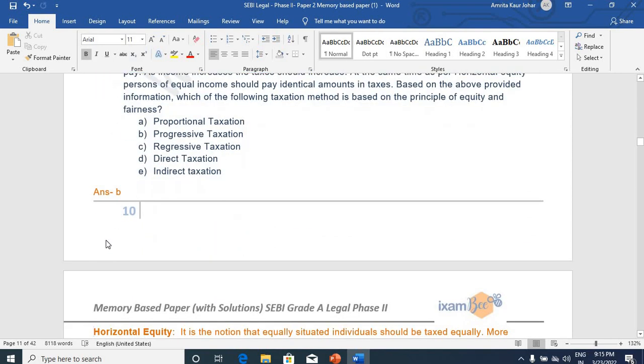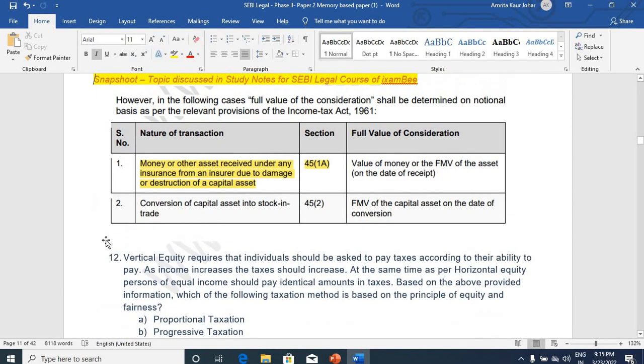Vertical equity requires that individuals should be asked to pay taxes according to their ability to pay. As income increases, the taxes should increase. At the same time, as per horizontal equity, persons of equal income should pay an identical amount in taxes. Based on the above information, this is an information-based question: which of the following taxation methods is based on the principle of equity and fairness?